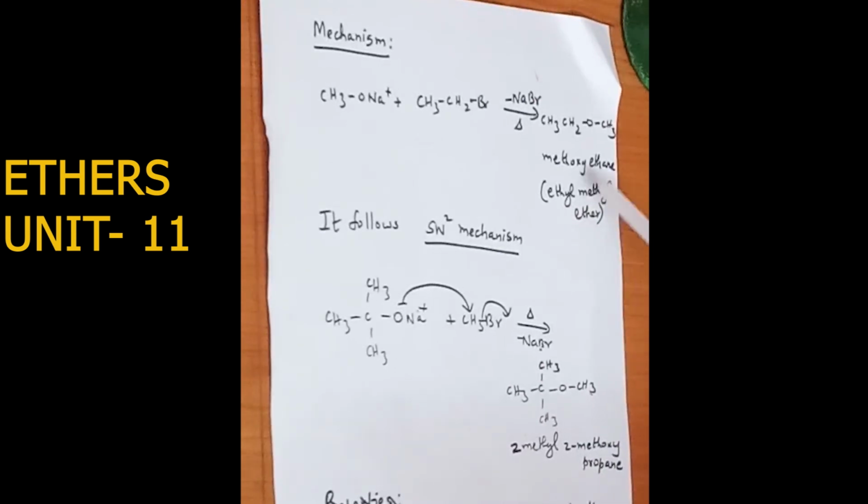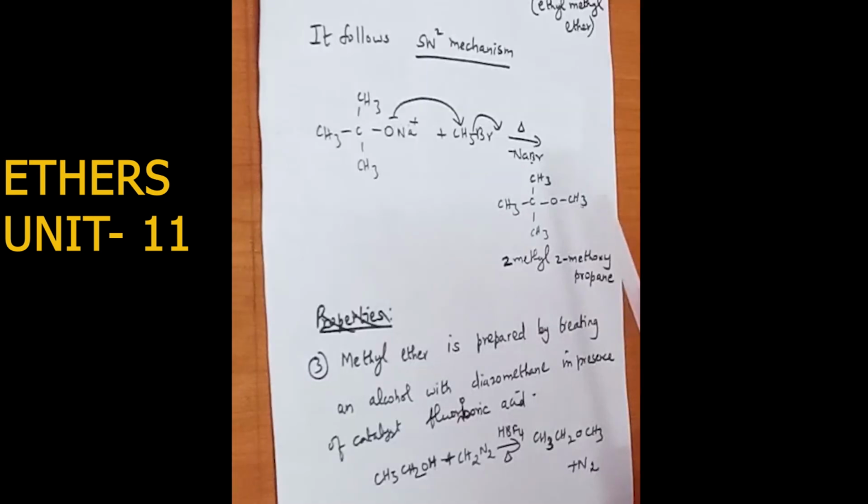Similarly, the IUPAC name of ethyl methyl ether is methoxyethane. These are all IUPAC names for the ethers. So we can call this ethyl methyl ether, and its IUPAC name is methoxyethane. Similarly, for the tertiary group, 2-methyl-2-methoxypropane is the IUPAC name. So of the preparations we saw, the second preparation is very important.